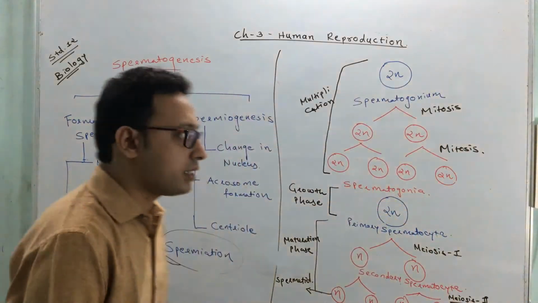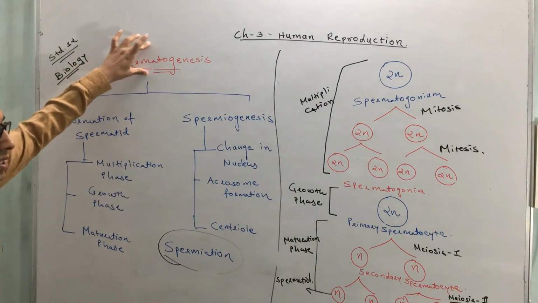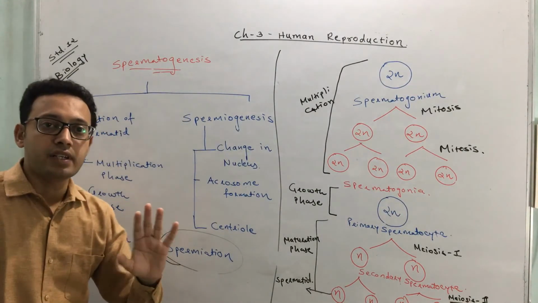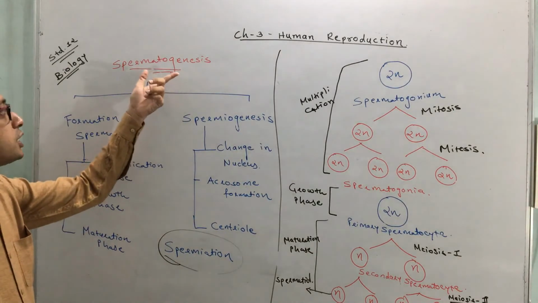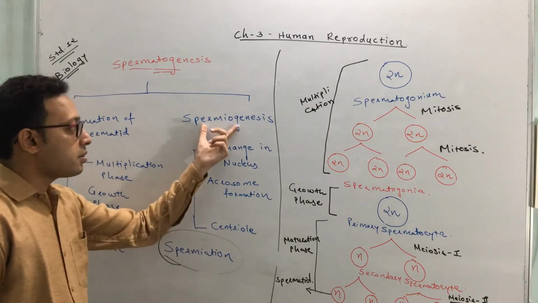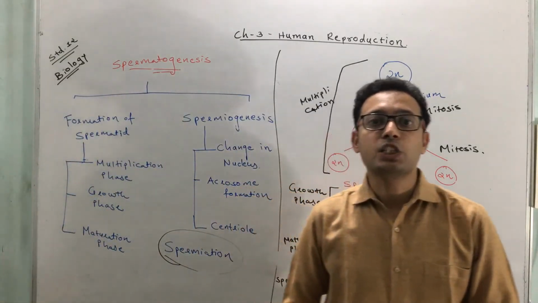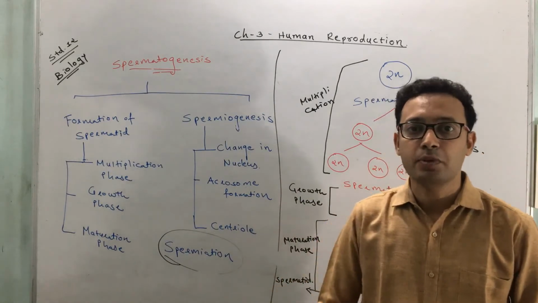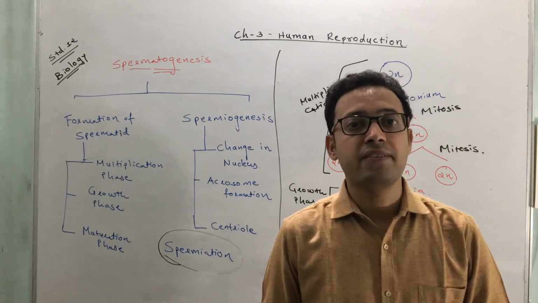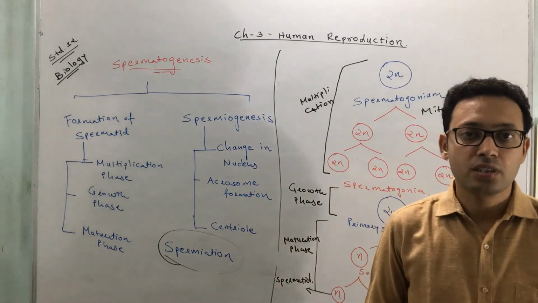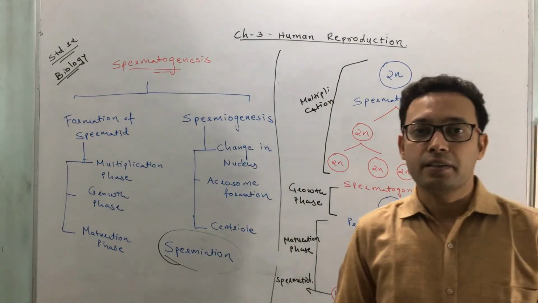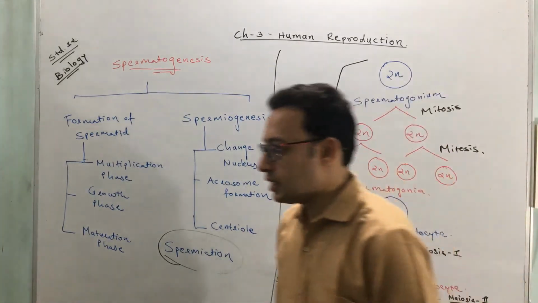So you have to focus on the terms: this is spermatogenesis, this is spermiogenesis, this is spermiation. All these three have different meanings. Spermatogenesis means the process of formation of sperm. Spermiogenesis means the changes that occur in a spermatid and lead to the formation of a sperm. And spermiation means the liberation of a sperm from the seminiferous tubule. Clear, students? This is very important. You have to remember it through a diagram. So that is spermatogenesis.